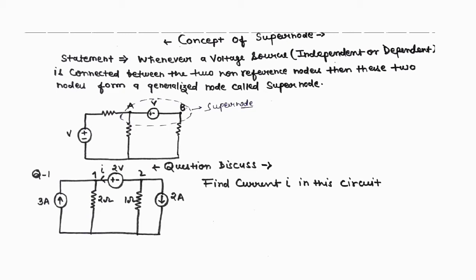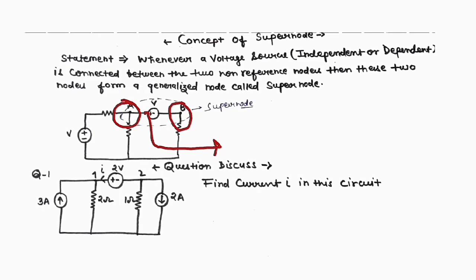whenever a voltage source is connected between two non-reference nodes, then these two nodes form a generalized node called the supernode. So here you see these two non-reference nodes, and in between them there is a voltage source connected.